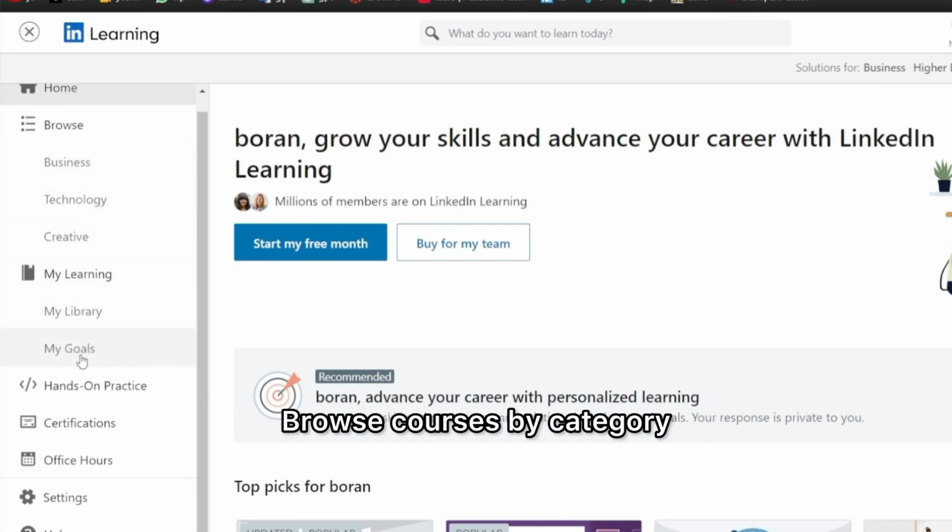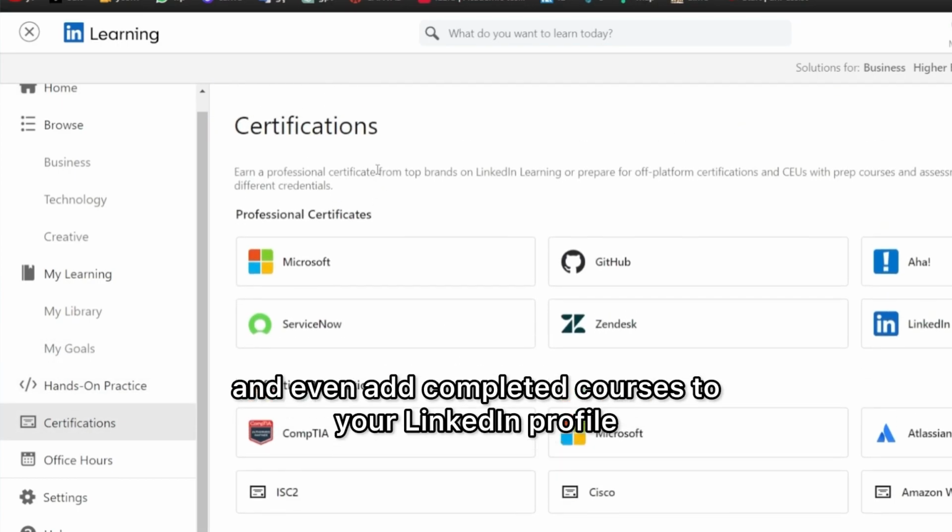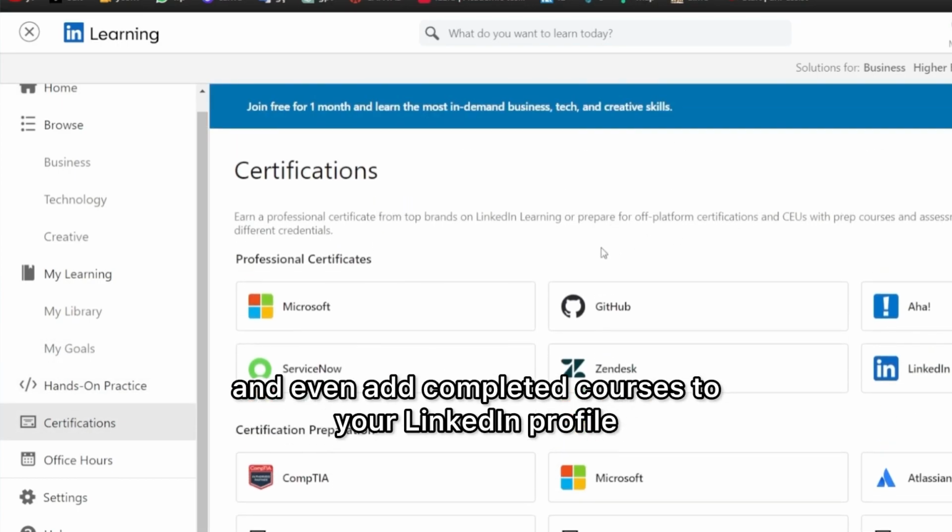Browse courses by category or search for specific topics. You can complete courses at your own pace and even add completed courses to your LinkedIn profile.